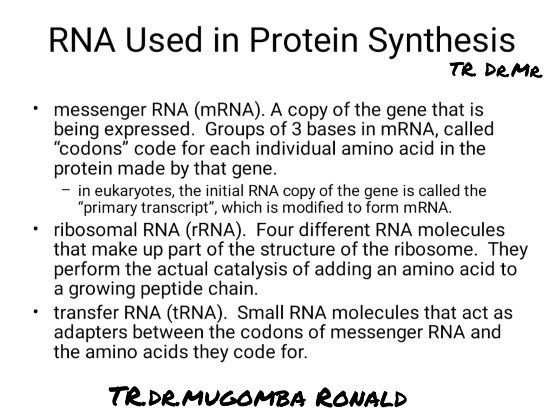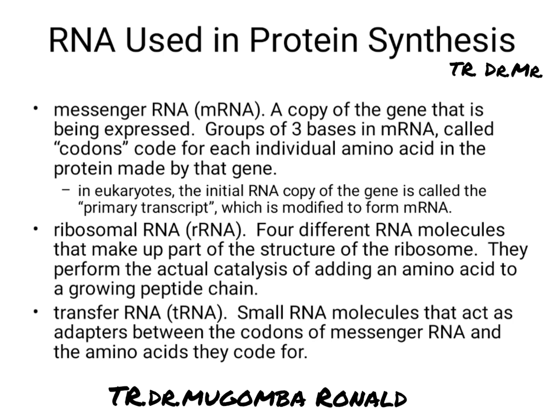So it is usually a copy of the gene that is going to be expressed, and the RNA nucleotide bases arranged on the messenger RNA are in 3s, which we call triplets, and they are called codons. Each of those codons is going to be used to assemble a specific amino acid in the sequence. Now we also have the ribosomal RNAs.